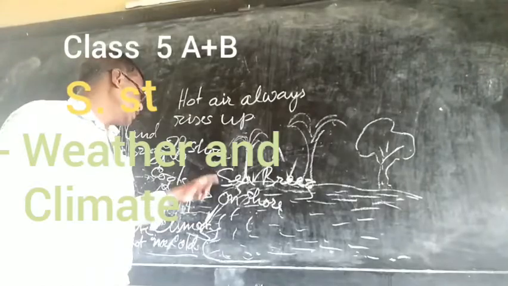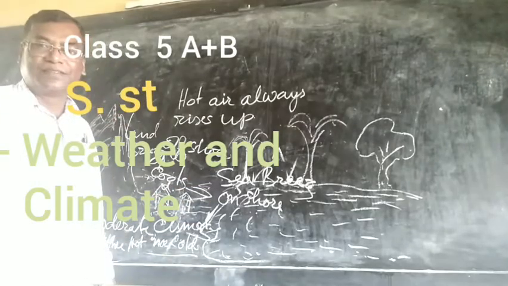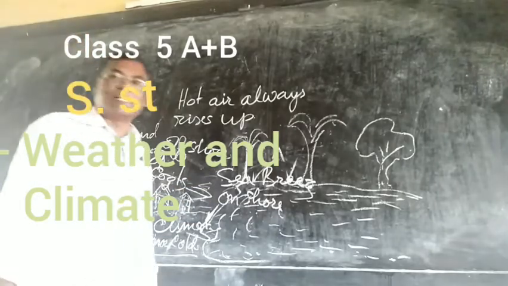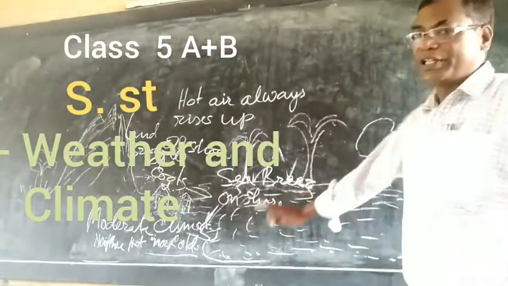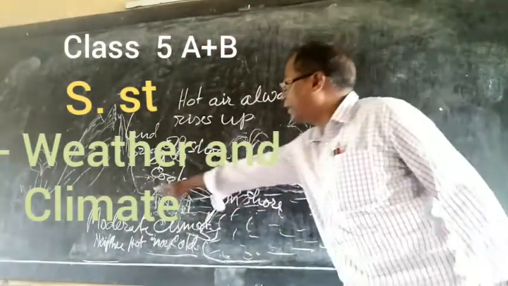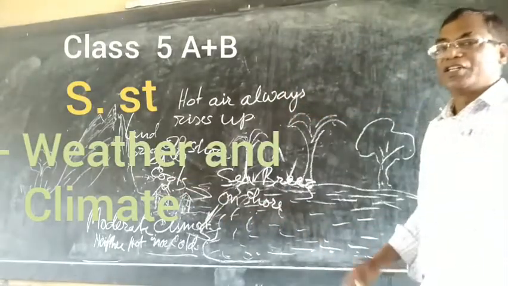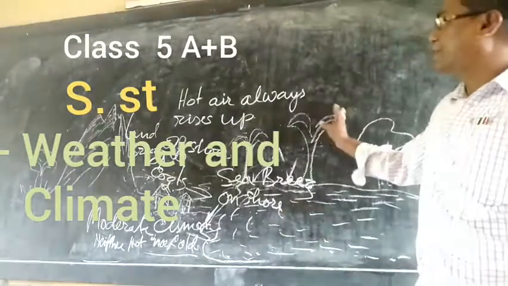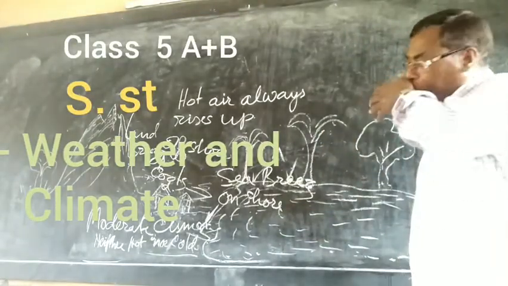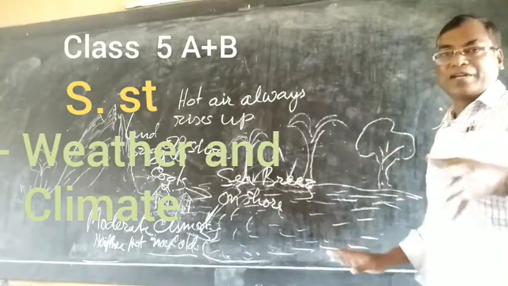That is called moderate. Do you understand? So that is the condition of the area with the help of the sea breeze and the land breeze. This is the factor I wanted to explain to you in this class.